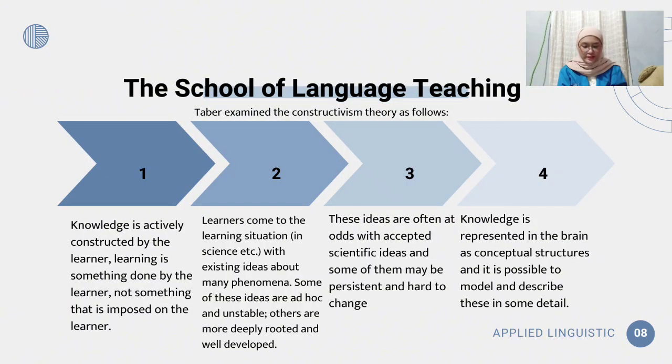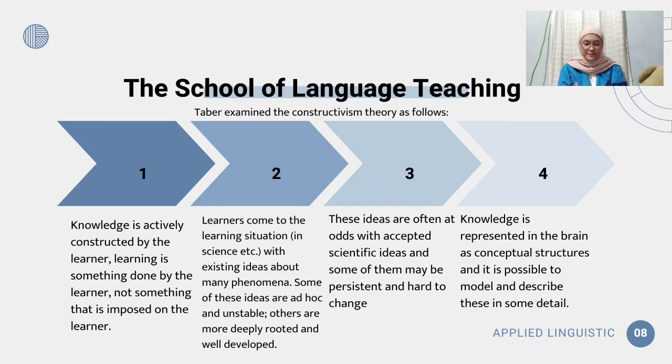Next, Tobin explained the constructivism theory as follows. The first is, knowledge is actively constructed by the learner. Learning is something done by the learner, not something that is imposed on the learner. The second is, learners come to the learning situation in science, etc., with existing ideas about many phenomena. Some of these ideas are ad hoc and unstable. Others are more deeply rooted and well developed.